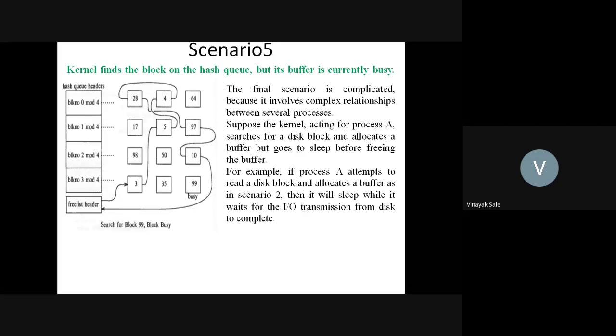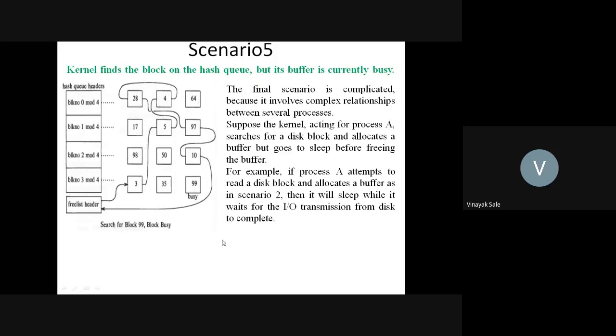So the kernel stops the process's execution, and the process goes to sleep mode until that particular buffer becomes free. This is scenario 5. So we have to execute the combination of these 5 scenarios.